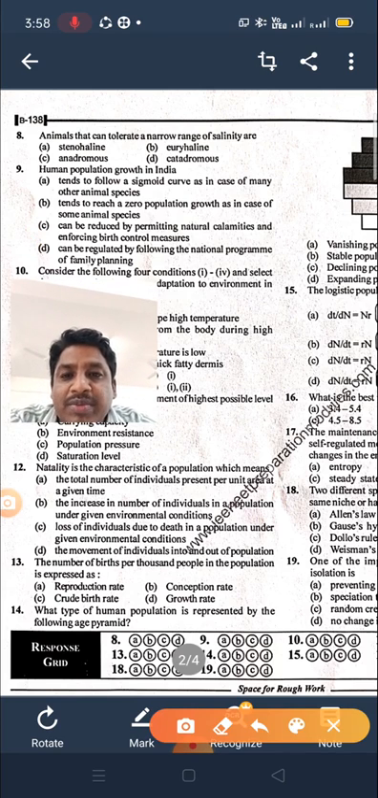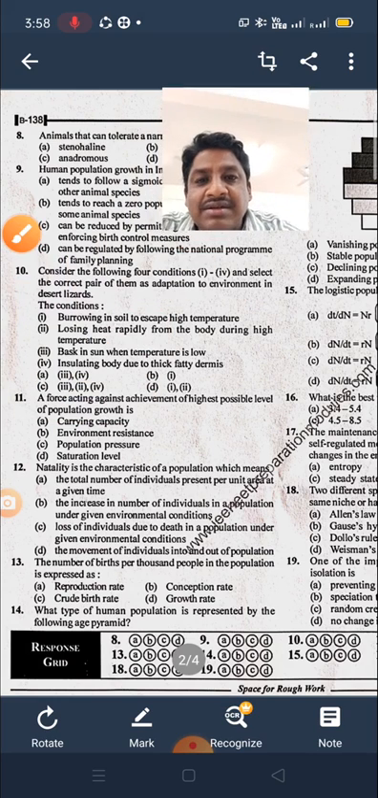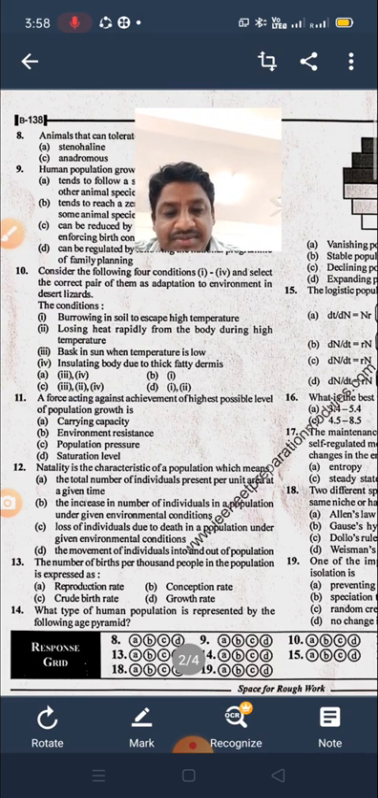We are following the human population in India based on this only, so that's why option D is the right answer. Next, see here, question number 10.